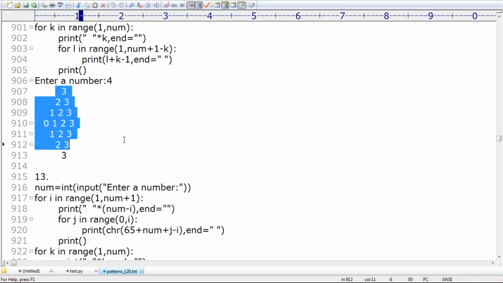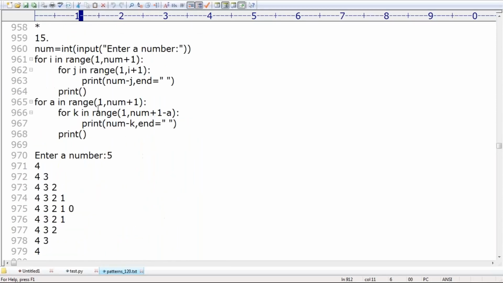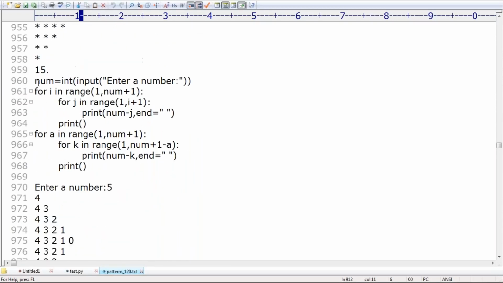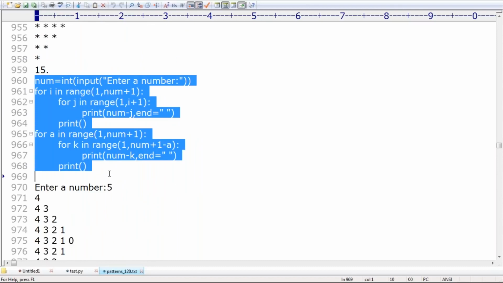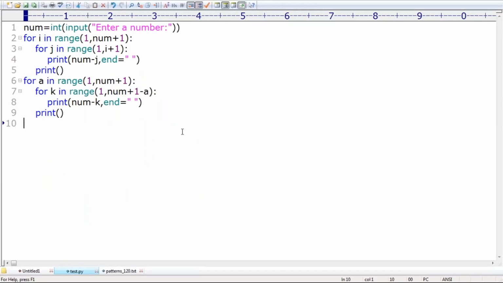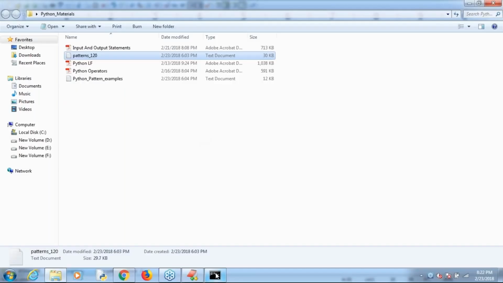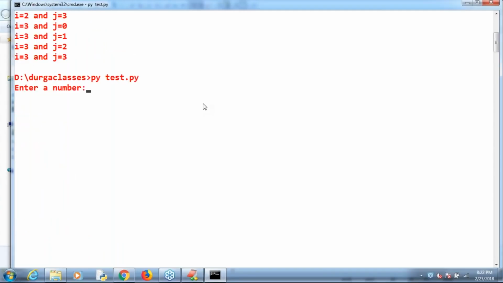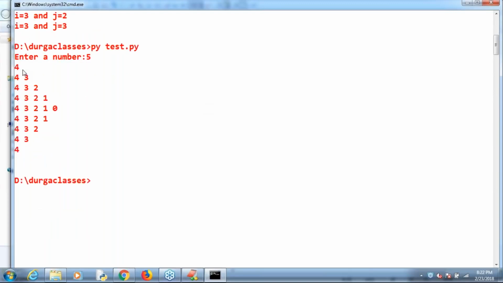It is not the exact output I'm expecting. Just have a look once. Enter a number. I'm taking 5. What is it going to do? Observe that. Immediately it's going to print 4 3 2 1 0 0 1 2 3 and so on. Are you able to understand, right?